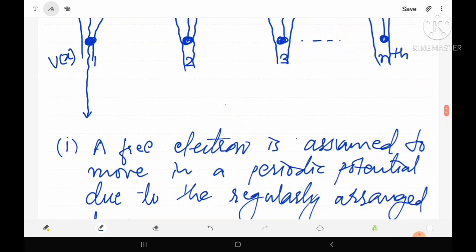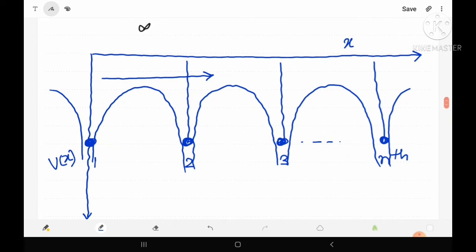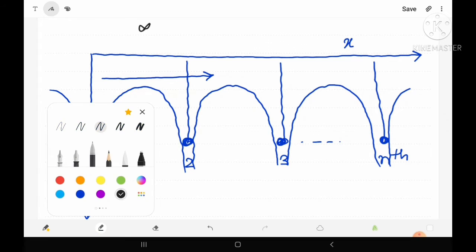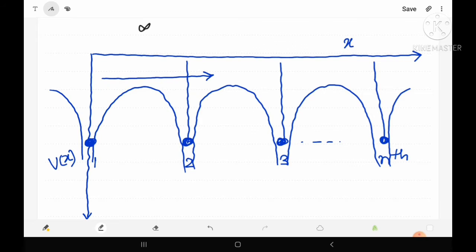Now let's see how these hyperbolic curves may be converted into rectangular ones. Let us consider the boundary points. Suppose the black color is used to draw the boundary points. Suppose this is the boundary point or boundary line between atoms 1 and 2. Similarly, this is the boundary point between 2 and 3, and this is the boundary point for 3 and the next one.